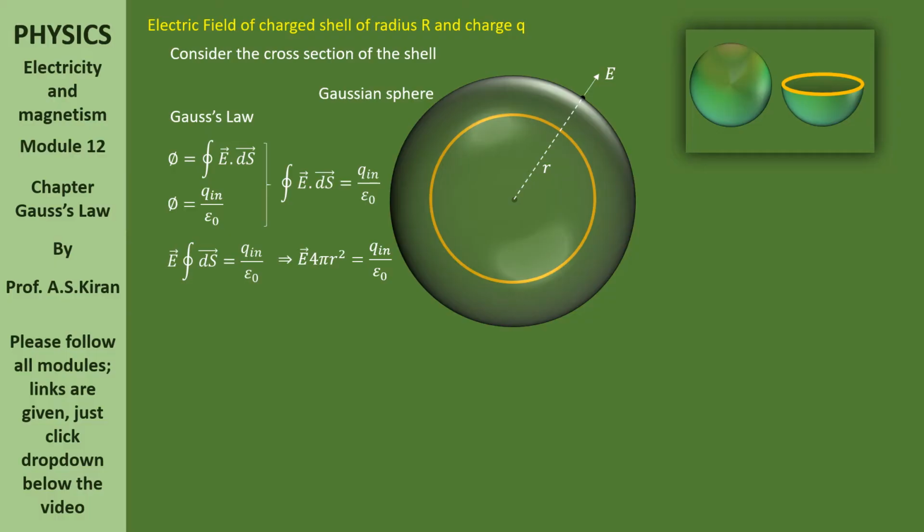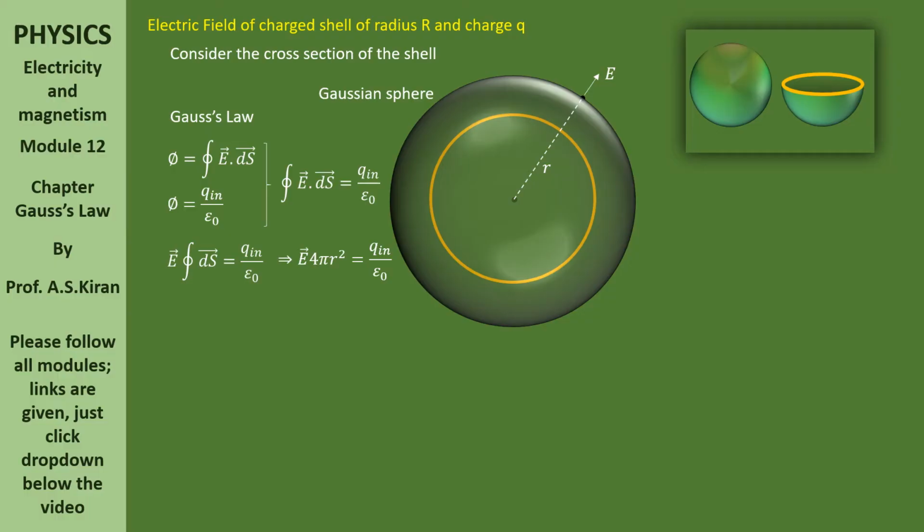What does circular integral of ds bar mean? First of all, what is ds? A small considered differential of area. Then what is the circular integral? Total enclosed area. What is the total enclosed area of Gaussian sphere? Total enclosed area of Gaussian sphere is 4 pi r square. Here r is smaller. Please remember. What is the radius of that shell? Radius of that shell is capital R.